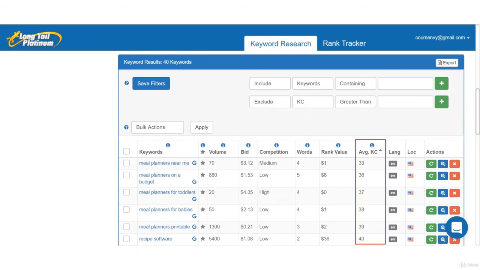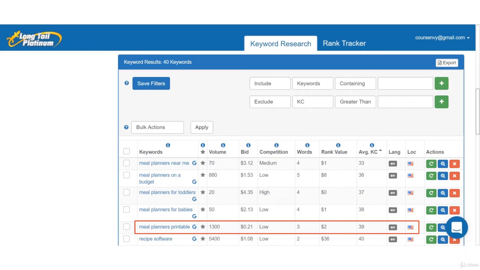Now this is much more interesting. There's several long-tail keywords here we can rank for in this list. Notice all these KCs are 40 and below. The most interesting one that jumps out at me is the keyword meal planners printable. It's below that 40 KC rating. It has a nice monthly search volume of 1,300.